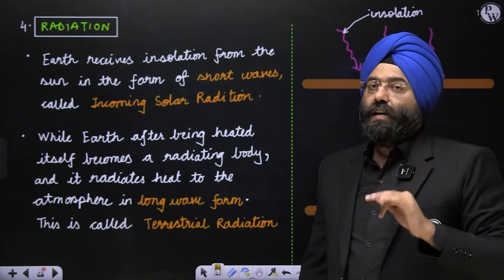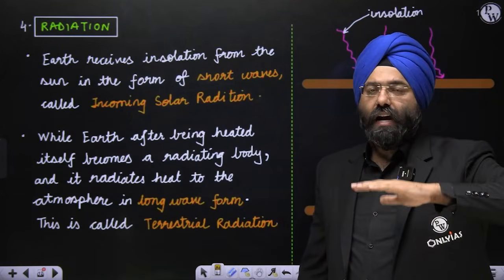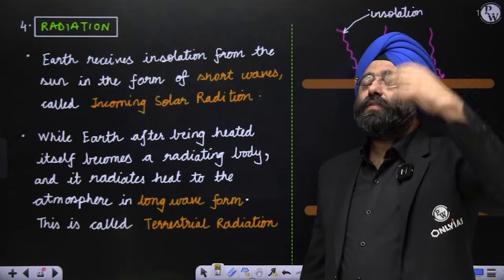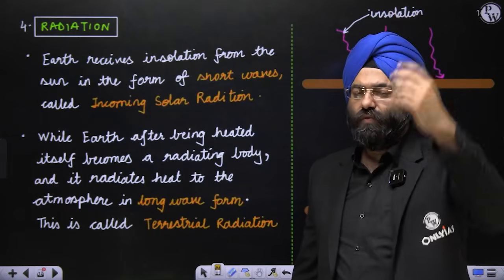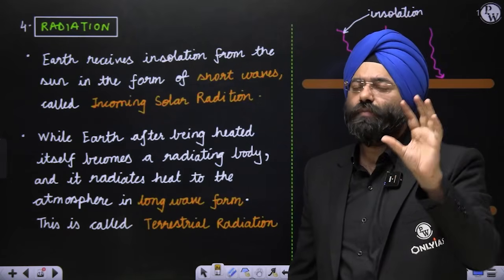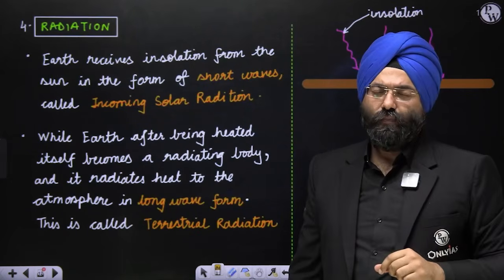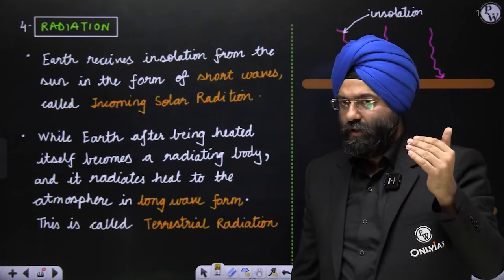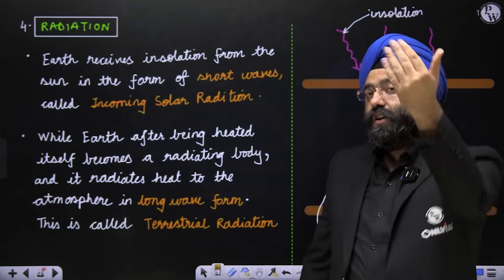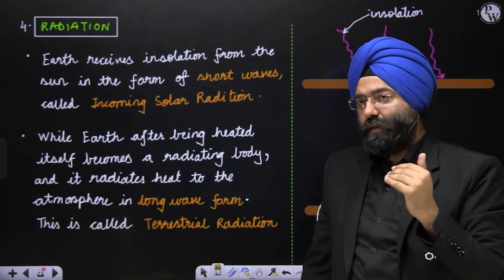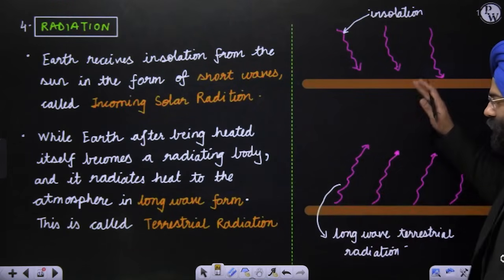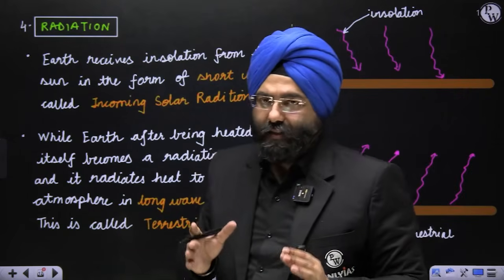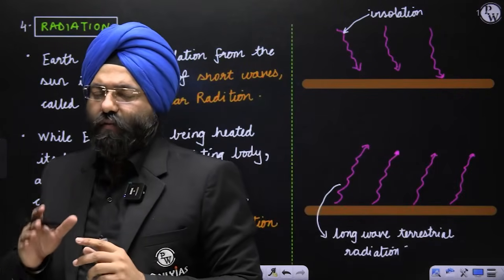On the other hand, when the radiation is being absorbed by the land surface, then there are emissions of radiation from the Earth's surface also back into the atmosphere, which we will be doing in the concept of heat budget after a few minutes. So there are two things that are happening. One is incoming solar radiation. The other is terrestrial radiation. Terrestrial radiation means something that is given back by the Earth into the atmosphere, because Earth has to maintain a balance. That is what heat budget is, which we will be studying.